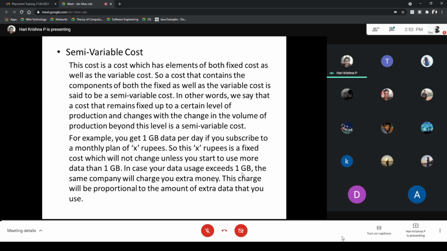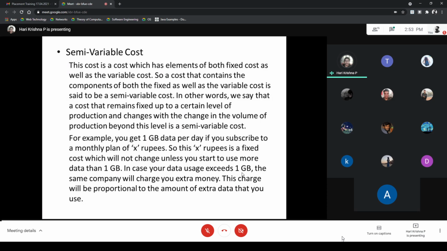And the last one is semi-variable cost. This is a cost which has elements of both fixed cost as well as variable cost. Fixed cost means it remains unchanged for a period of time. Variable cost will change in proportion to the output. So a cost that contains the components of both fixed as well as variable cost is said to be a semi-variable cost. In other words, it is a cost that remains fixed up to a certain level of production and changes with the change in the volume of production beyond this level.